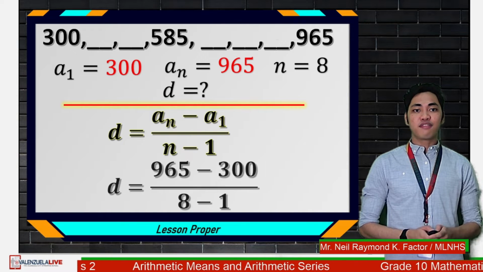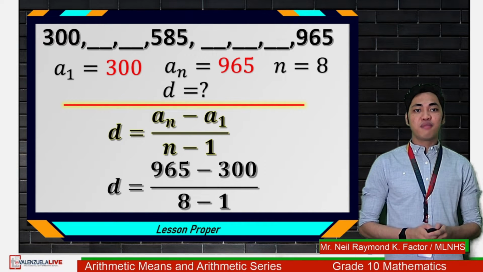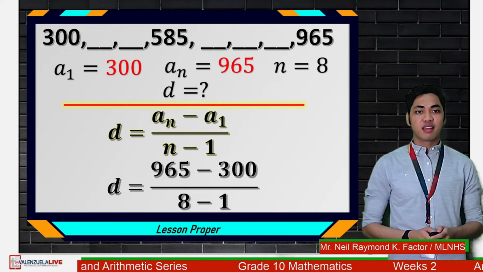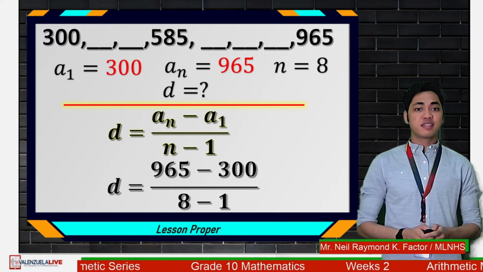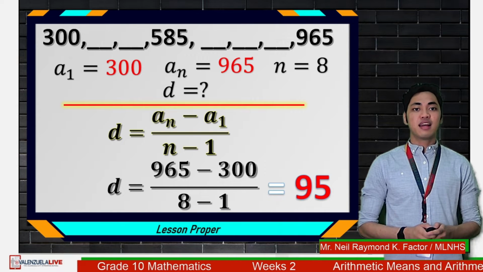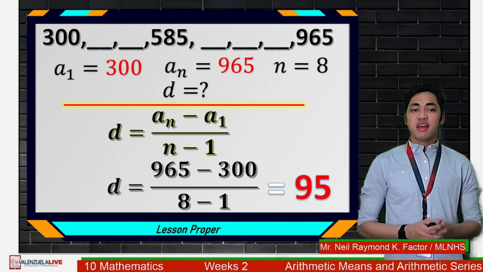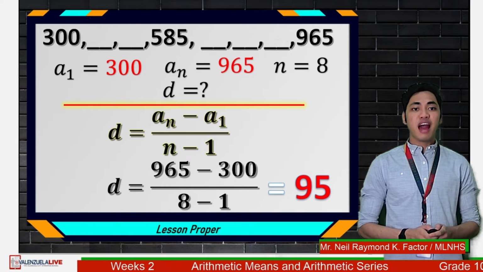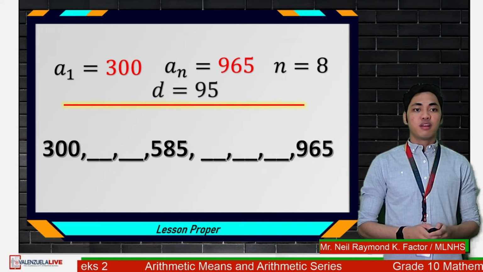So we have 965 minus 300 all over 8 minus 1. And that is 665 over 7. Therefore, D is 95. If that's the case, we can now fill in the blanks that we have in our sequence.